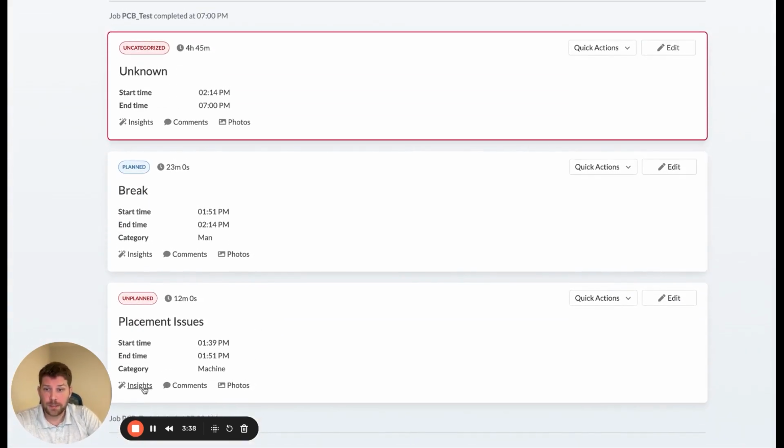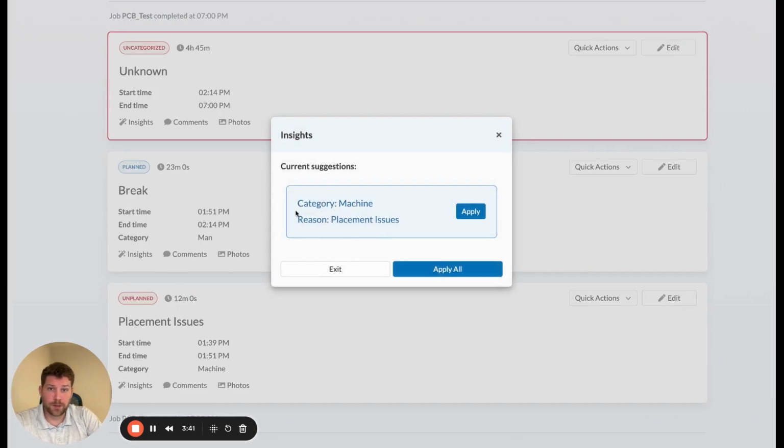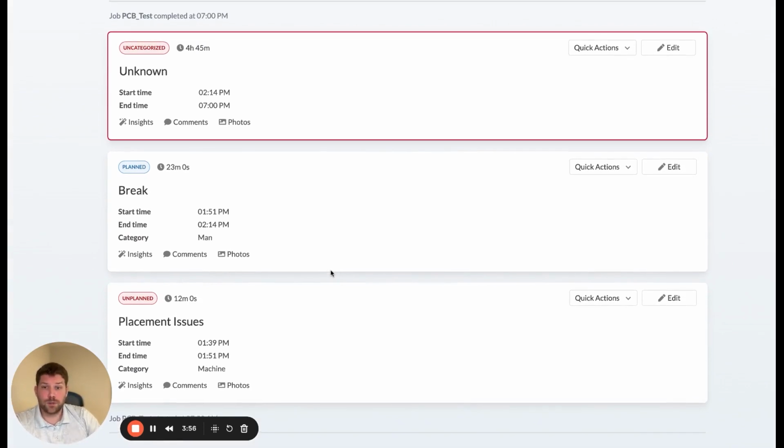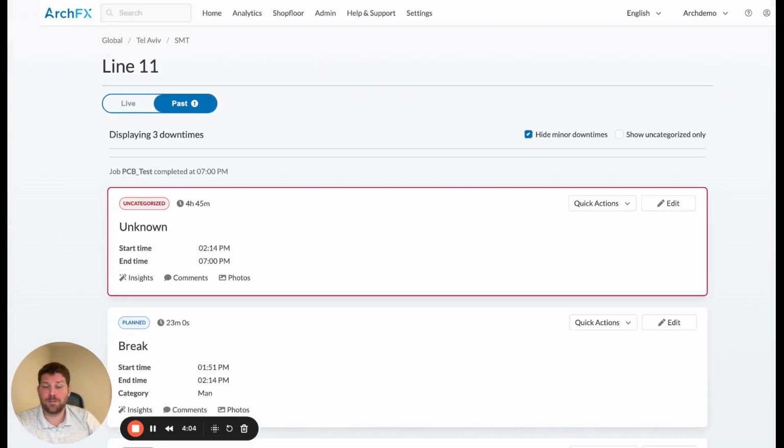And now, because he's done that, whoever is labeling downtimes for the system is able to come in and quickly label the downtime here. There's an insight based off of that expert comment that Shahar left, suggesting that the label for this downtime should be category machine and reason placement issues. And all they have to do is come in, hit apply, or allow the system to label it for them automatically. So we get 2 for 1. We get expert knowledge captured into the system, as well as a downtime labeled automatically based off of all the contextual information, including live in situ voice comments from operators, process engineers, and technicians on the ground.